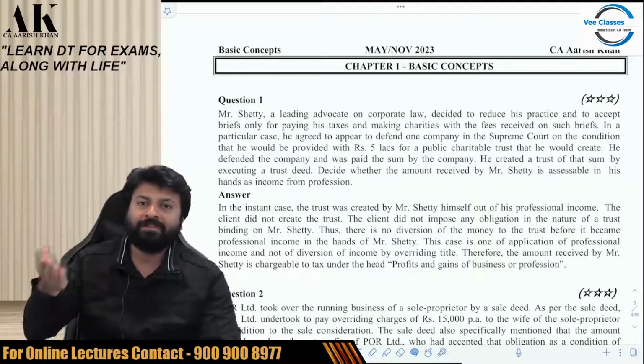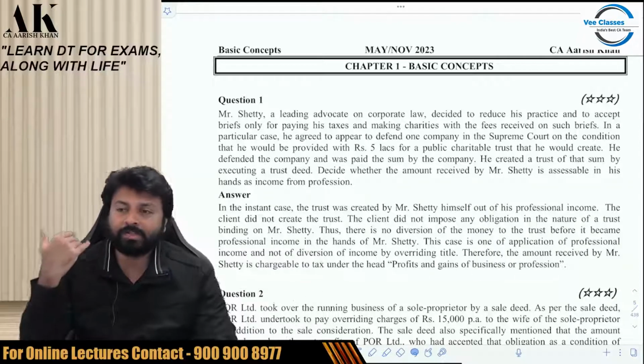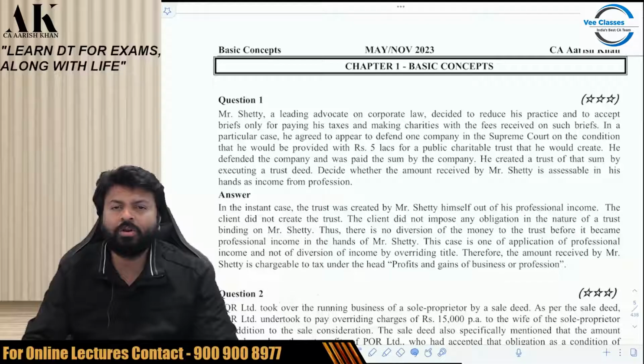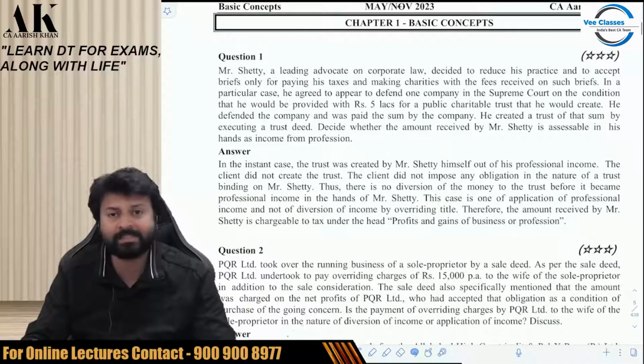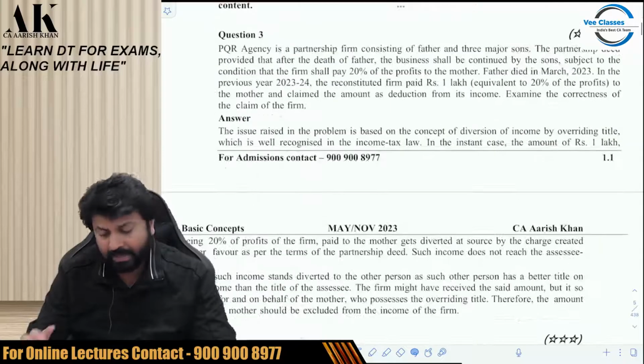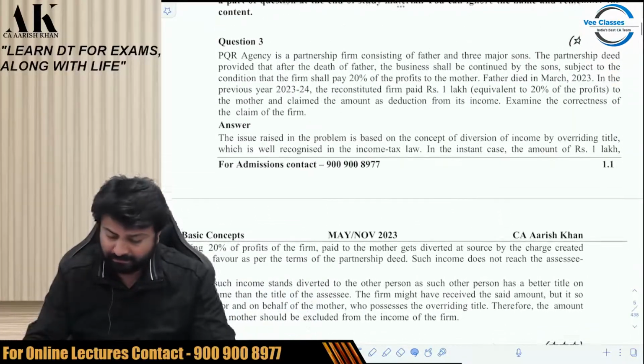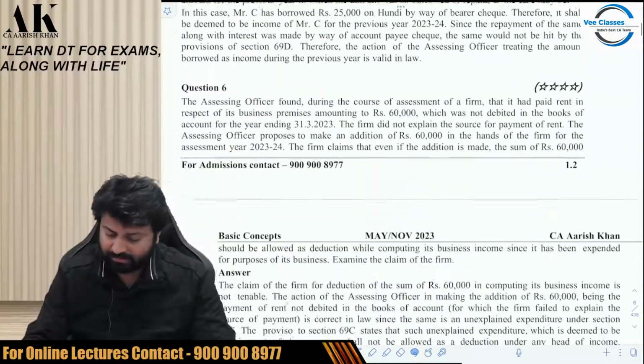4-star questions, if time permits, do. 3-star question, ignore. Ignore 3-star questions on the day of exam. So therefore, all the questions are done with starring category. Entire book is done with star. This is a 4-star question. This is a 4-star.